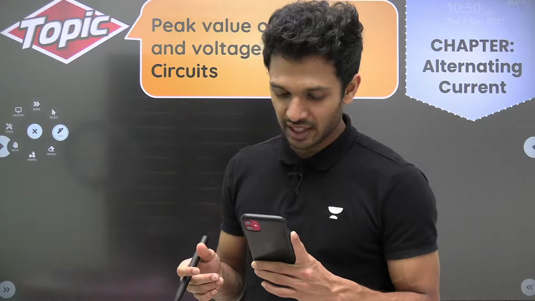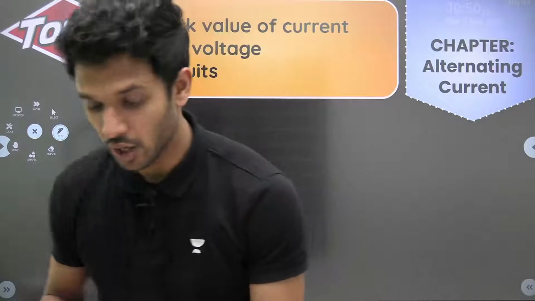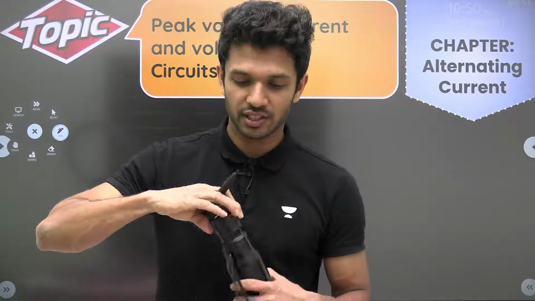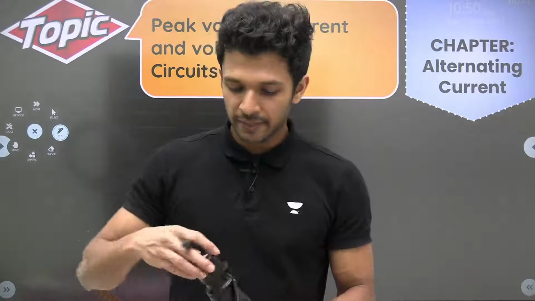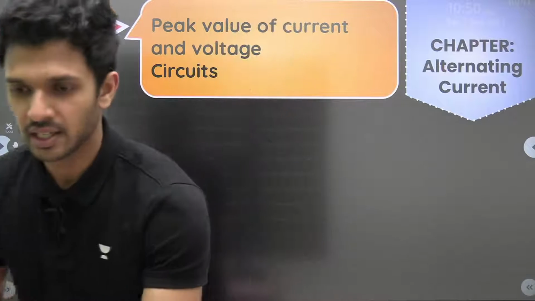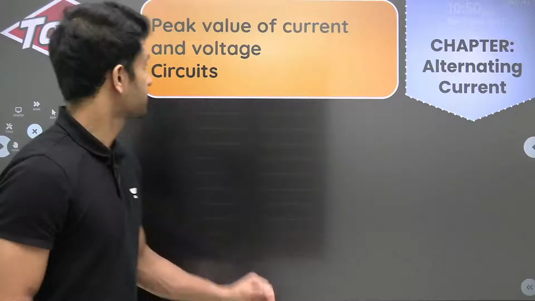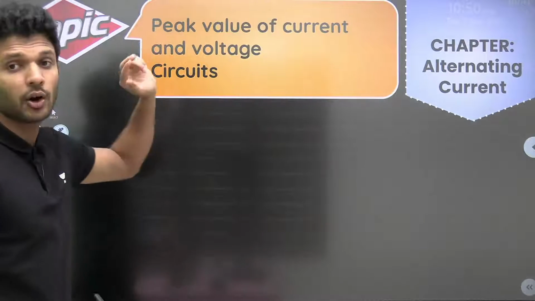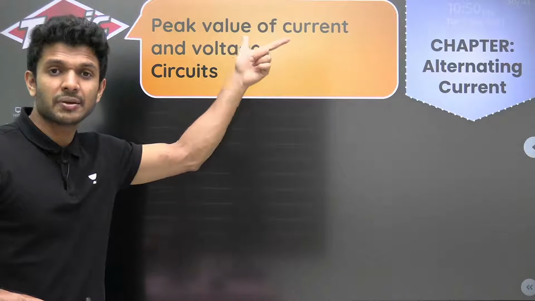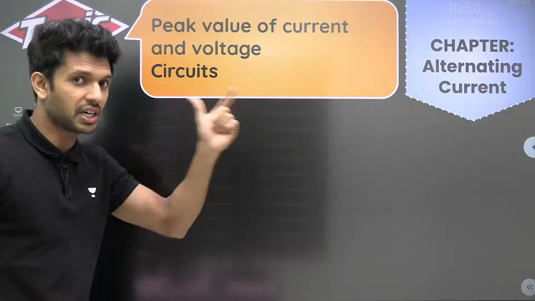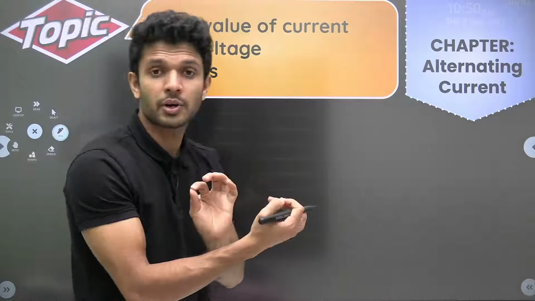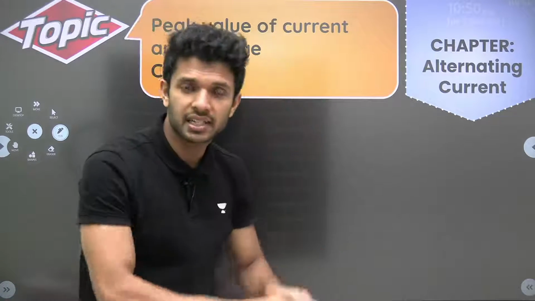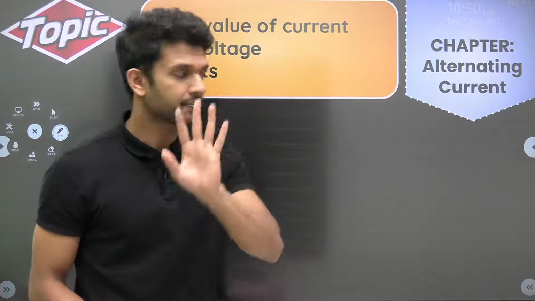Shraddha, if we know LCR, we are done with AC, almost we can say. But we also have some extra topics we're going to see. It starts with finding the relationship between the peak value of current and voltage with the RMS value. Very important. The peak value and RMS voltage are very important because the rest of the entire chapter is based on this.